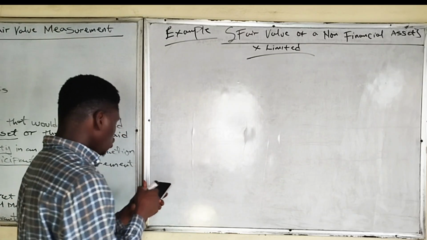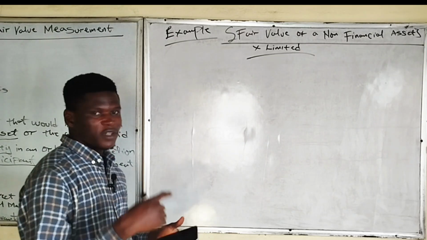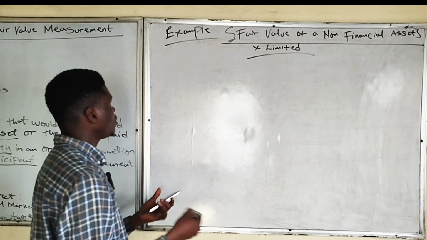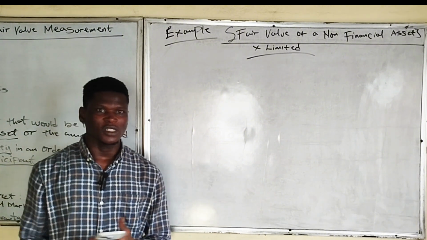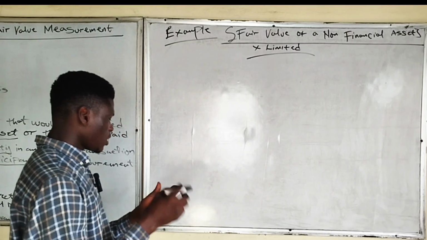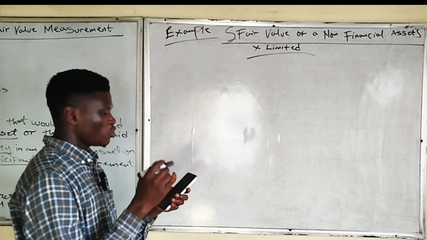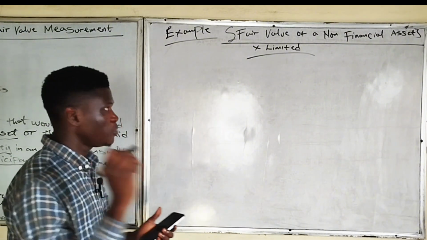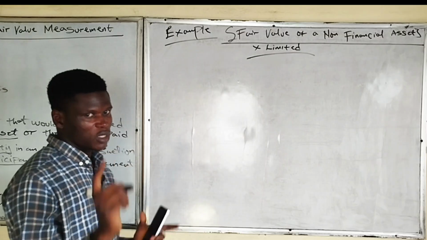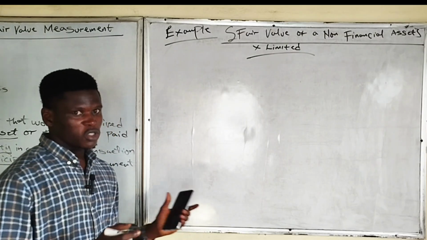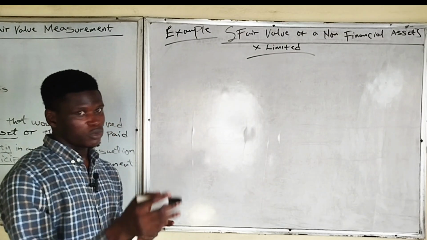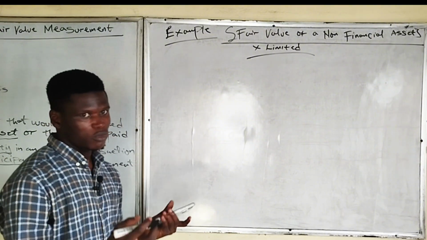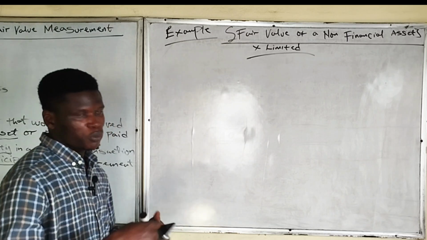They mentioned here that a factory with similar facilities and access has recently been sold for 50 million. So if we already have a similar facility, we can conclude the fair value of this asset if used for industrial use. Remember that we said the fair value of a non-financial asset is based on the highest and best use approach, which includes the consideration of physically possible, then legally permissible, then financially feasible, before you can consider it an appropriate use for the asset.